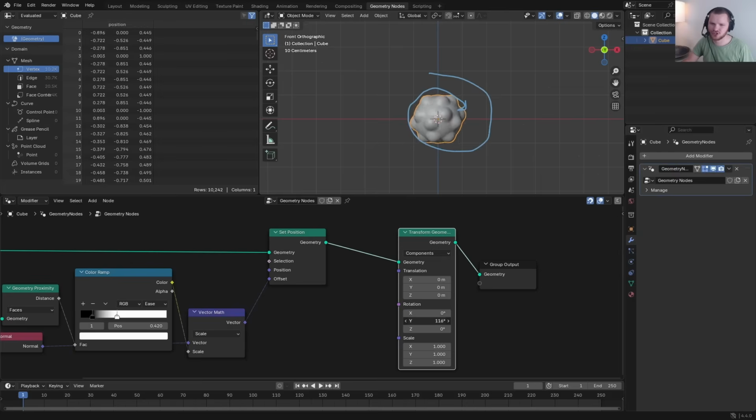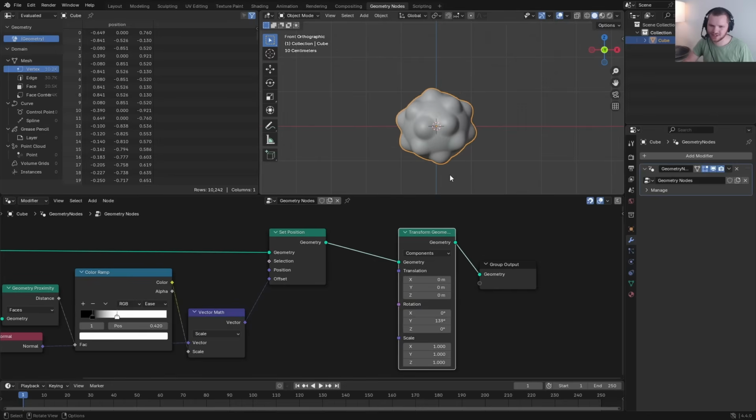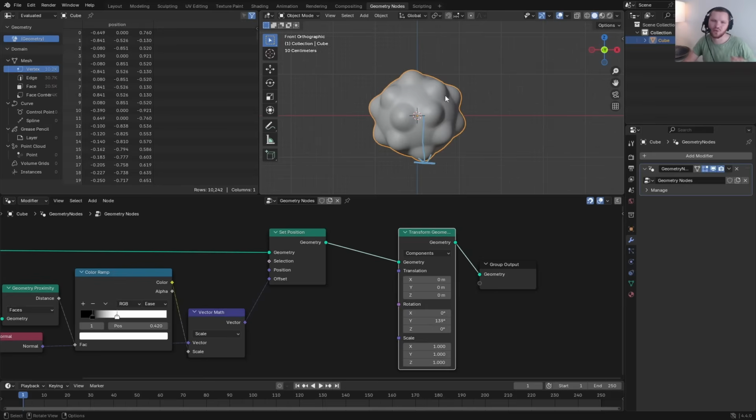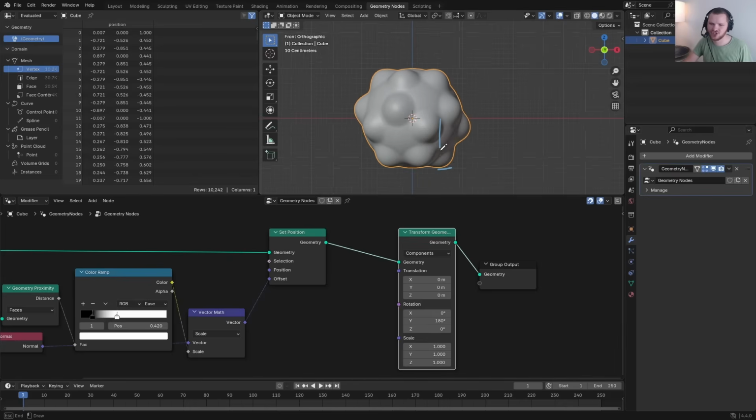No matter how much this rolls, the key insight is that whichever point is on the bottom, for example this one, should be contacting the ground. At any time, we need to look at the bottommost point and see how negative it is on the z-axis, or in other words, what is the z height of the bottom point. I can then take this number and shift it up. So let's rotate this a bit more. Now it's up here. I check the height and then I move it up. That is basically the essence of it.